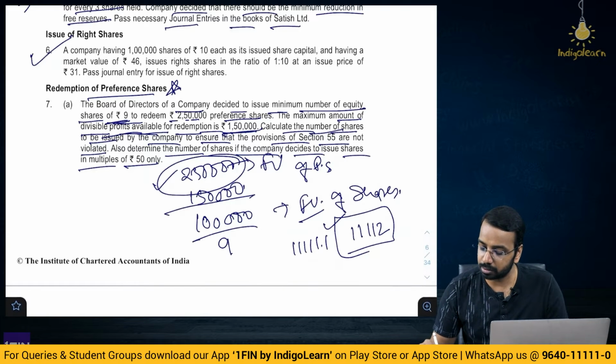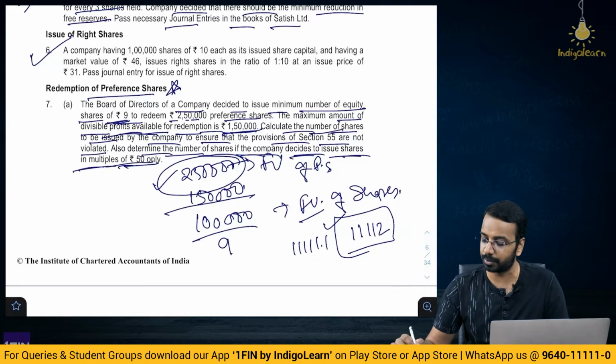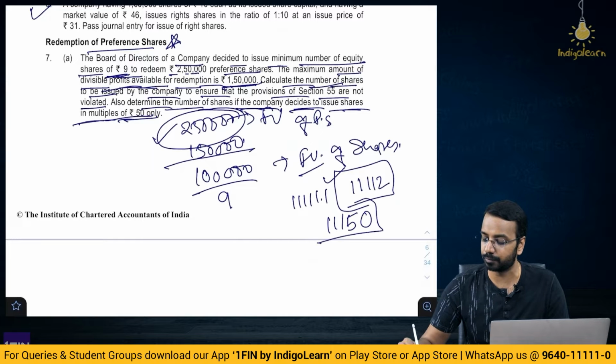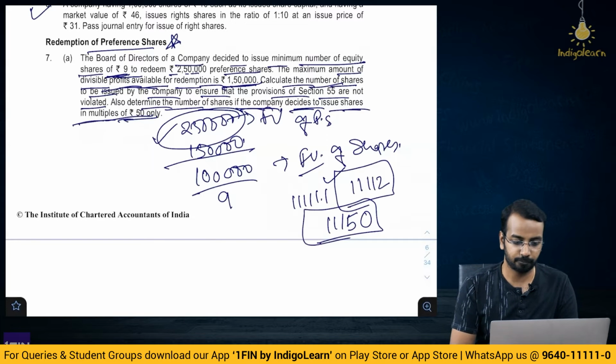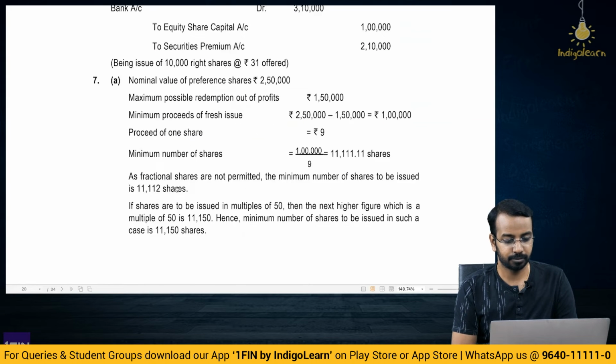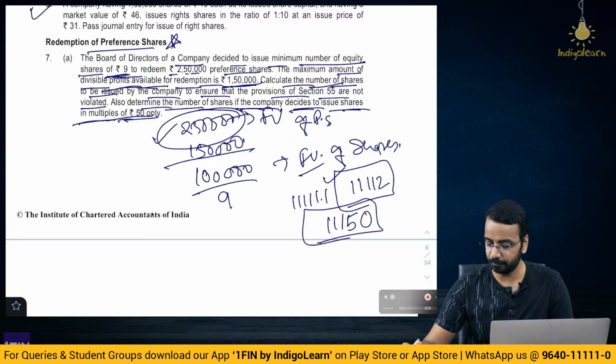Then, also determine the number of shares if the company decides to issue shares in multiples of rupees 50. It is not multiple of rupees 50, it is multiple of 50. So, if it has to be in multiple of 50, then it has to be 11150 if you do it in multiples of 50. Okay. Right. So simple question again.